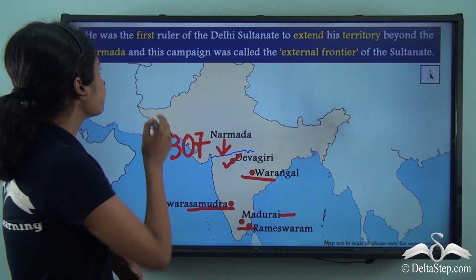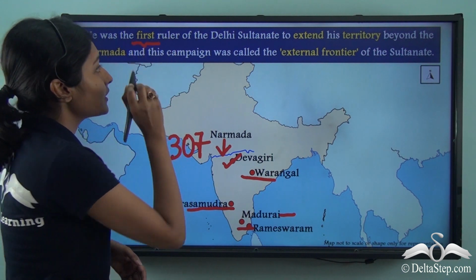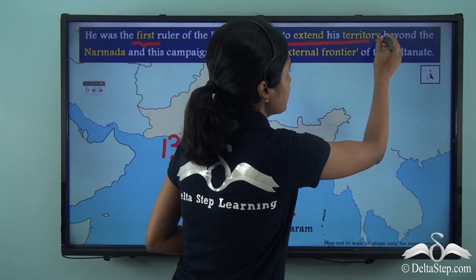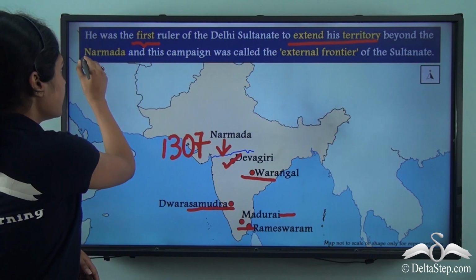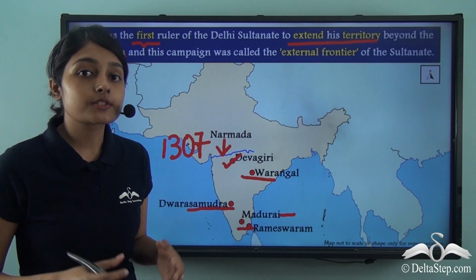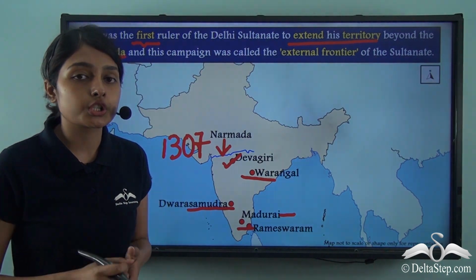Now, it was Alauddin Khalji who was the first ruler of this Delhi Sultanate to extend his territory beyond this river Narmada. It is for this reason that his Deccan Expedition was very important and crucial.